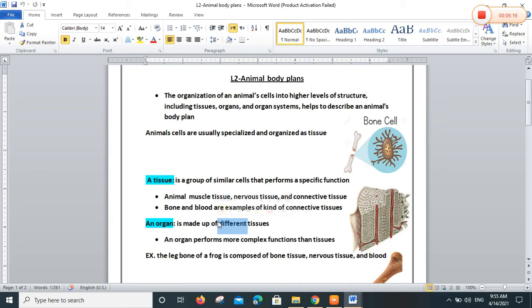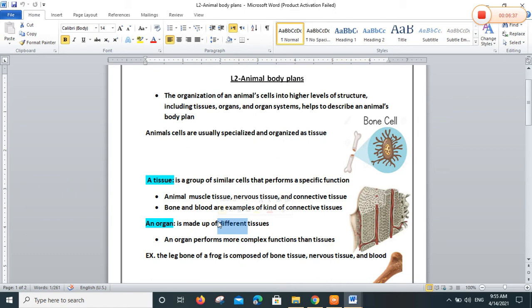Normal. Connective tissue has its own function, muscle tissue has its own function, nervous tissue has its own function. So the organ can perform more complex functions than tissues. Yes? The leg bone of a frog is composed of bone tissue.